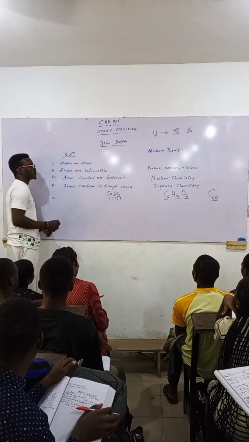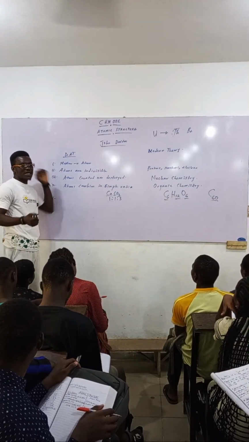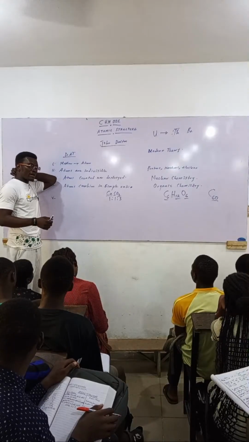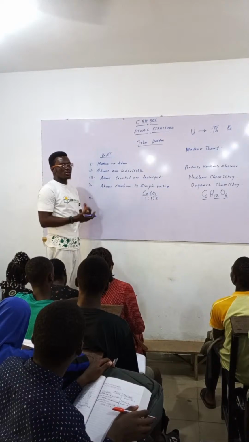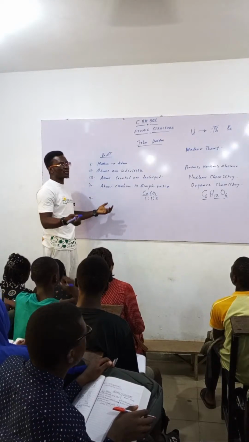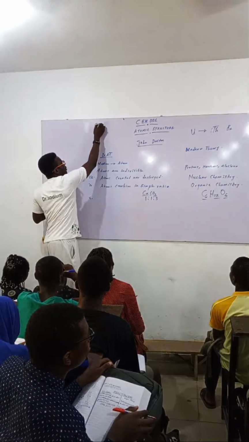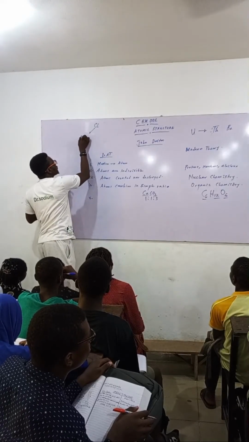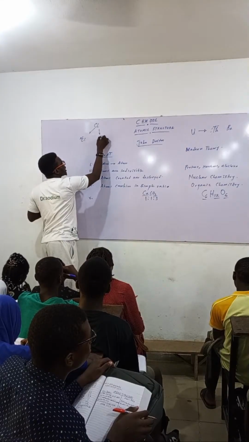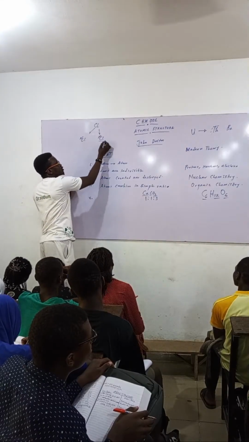Then number 5, what he said again was that when you have atoms, especially if the atom is of the same element, you know, I told you about elements and I told you about atoms. Let's say chlorine. Chlorine is an element, but I can have chlorine-35 and I can have chlorine-37. So this is an atom of chlorine.